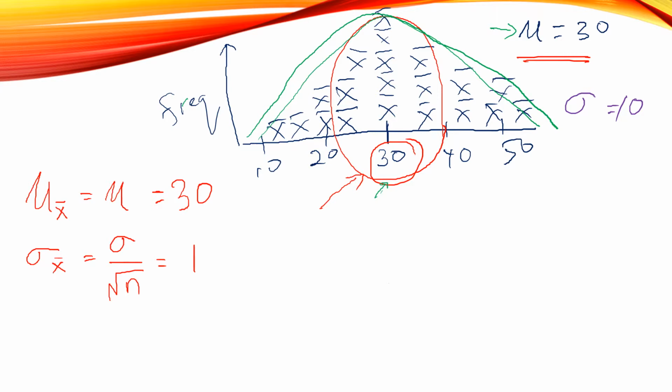So how is it applied? Let's say you have the same distribution like this, centered at 30.